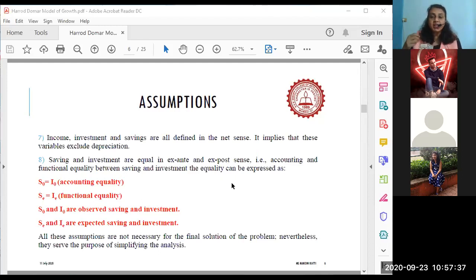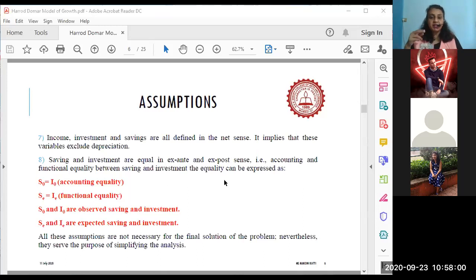Only thing is one is inversely related and one is directly related. Higher the rate of interest, higher the savings. Lower the rate of interest, larger is the investment. So investment and savings are indirectly or inversely related. That is the functional relationship.